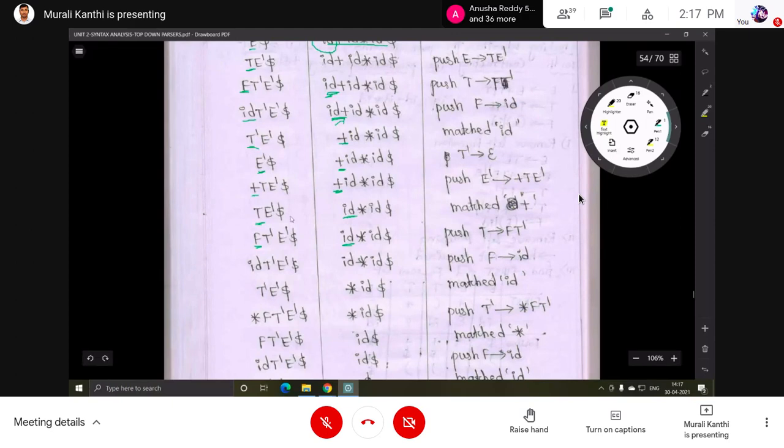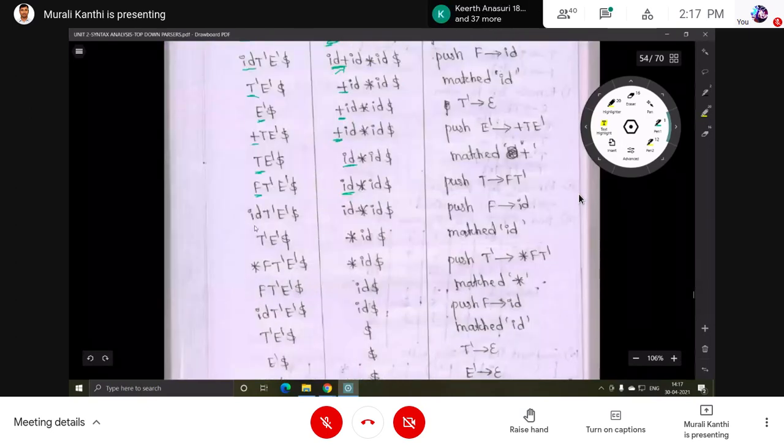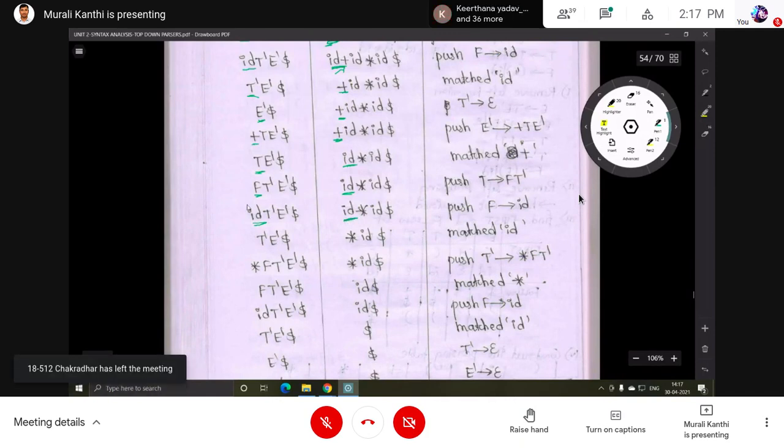Now what do we have to do? Action for F, ID: push ID onto the stack. ID is pushed. Now the top of the stack is ID and the input pointer is pointing to ID. Both are same, matching. Remove this, that means pop and increment the pointer. Now the input pointer is pointing to star.